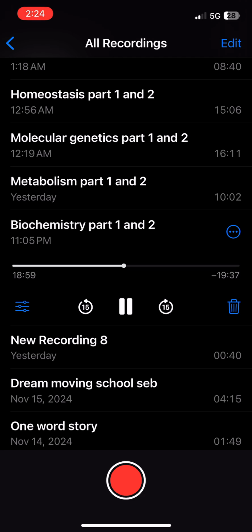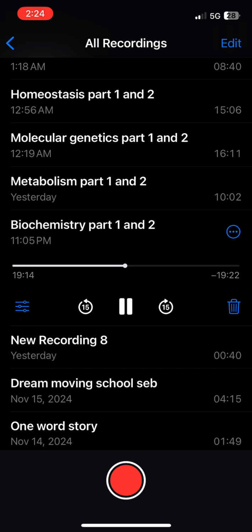Now we have the biochemical reactions. So we have neutralization, which is neither anabolic nor catabolic. The definition of neutralization is a chemical reaction between an acid and a base producing water and salt. An example would be baking soda and vinegar, which combine to make carbon dioxide, water, and salt.